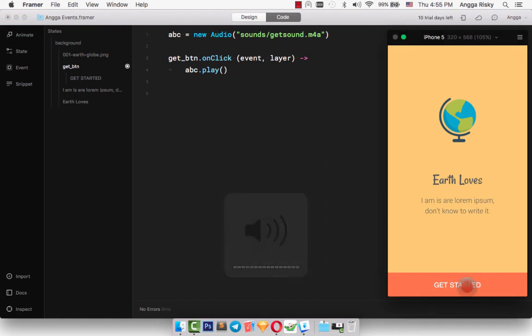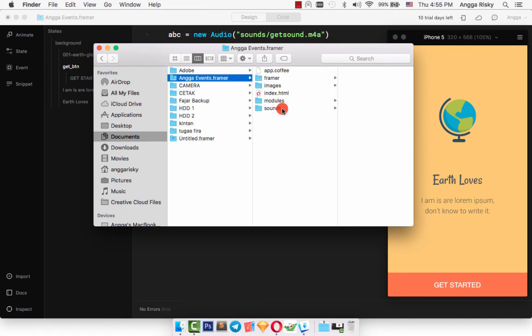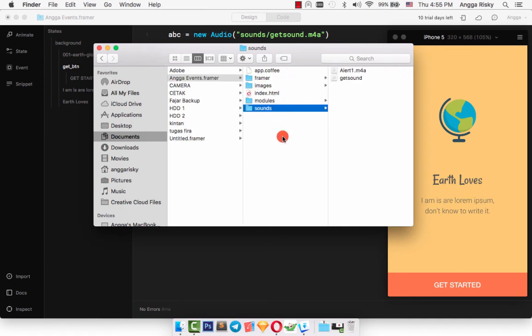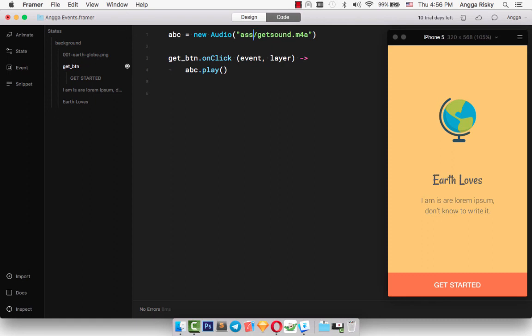Okay, so you can hear. Okay, it's so easy. Basically if we want to use our own voice, just put all of your voice files inside the sounds folder, or it doesn't matter about the folder name, so you can change it, maybe to assets, and then you should change it to assets in the code.